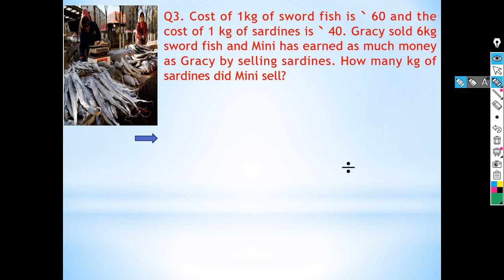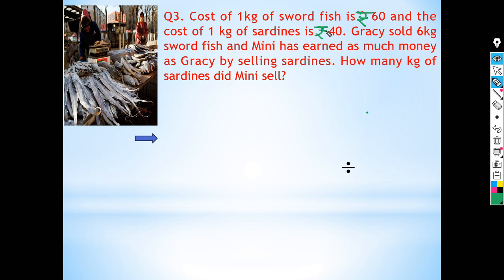Here, two women, Gracie and Minnie, are selling fish. There are two types of fish, swordfish and sardines.